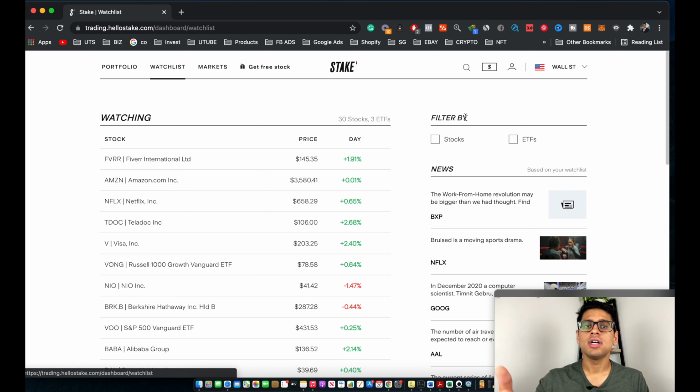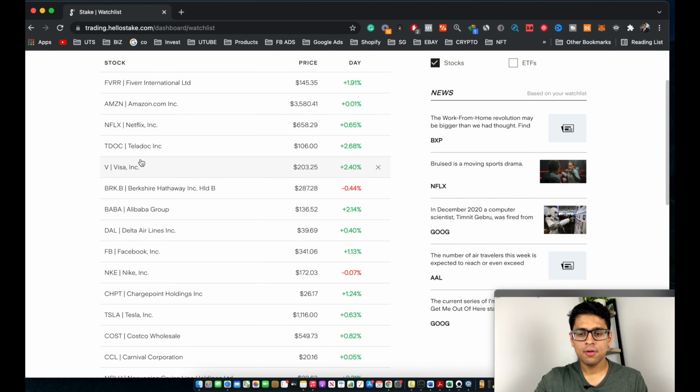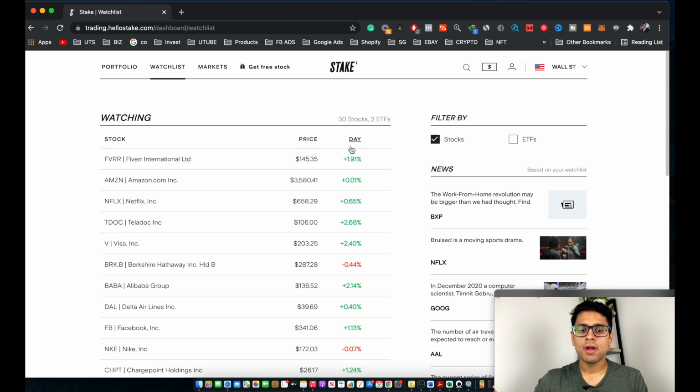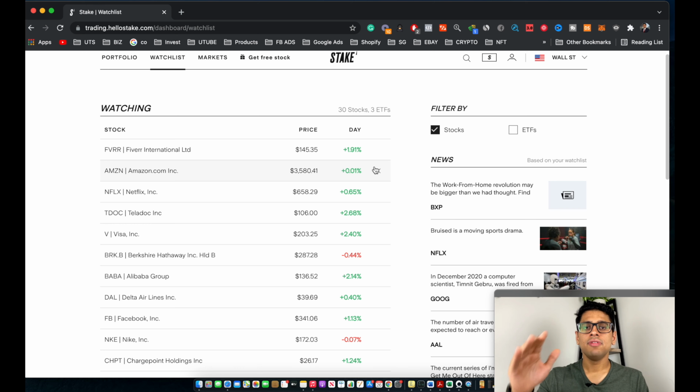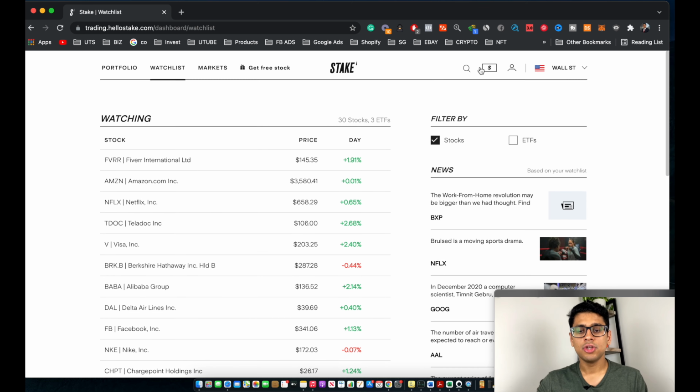So as you guys can see, this is basically my watch list, and these are all the stocks which I'm currently watching. You can actually go ahead and filter them by stocks or ETFs. So let's just click on stocks. And these are basically all the stocks in my watch list. Includes Fiverr, Amazon, Netflix, Teladoc, Visa, Berkshire Hathaway. And it also shows you again the percentage change in the stock price, denoted in green if the price has gone up in that day, or denoted in red if the price has gone down. Perfect. So as you guys can see, this watch list feature is quite a great function for you guys to actually monitor all the stocks you're looking into.